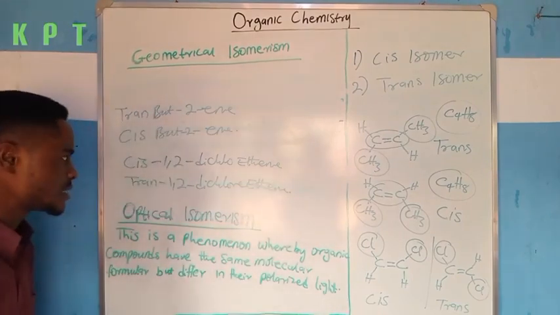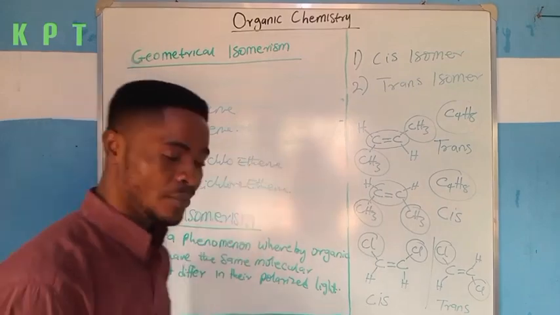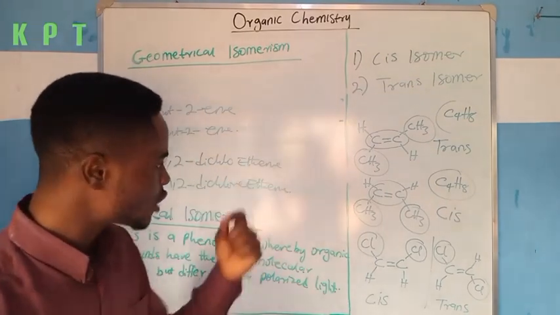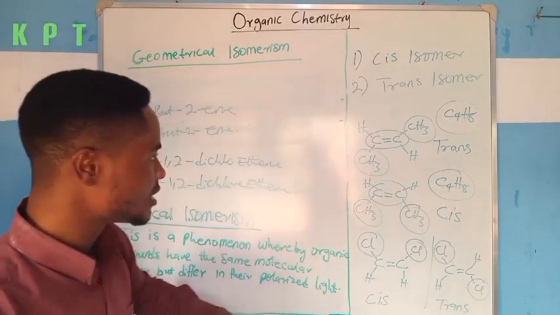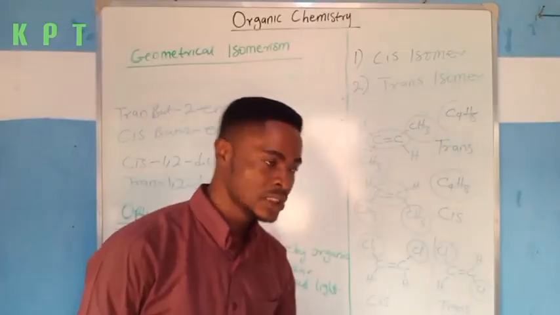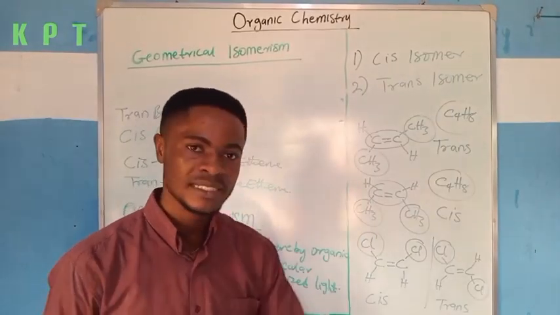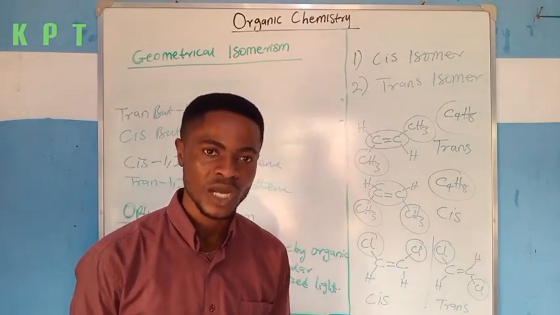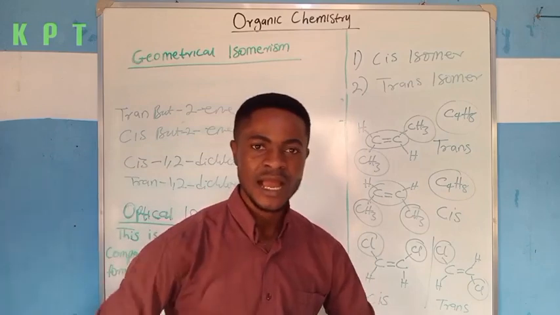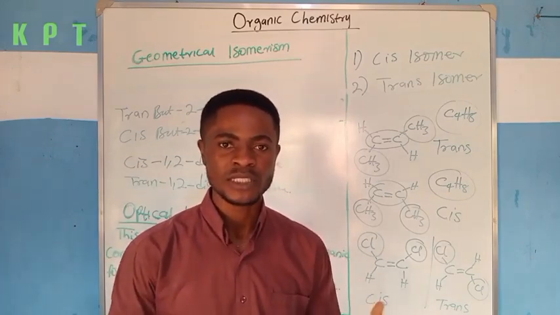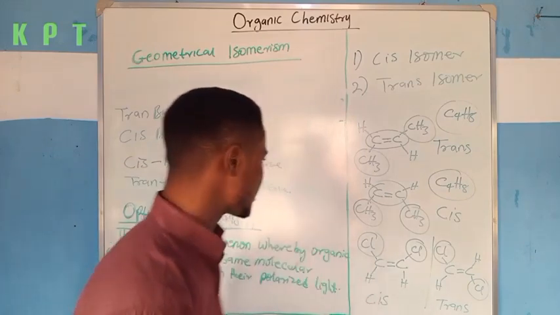So this is it. But I'm not actually talking about nomenclature in organic compounds, but I'm trying to make you understand what I mean by geometrical isomerism. That in geometrical isomerism, the isomers there are of two types. You have trans isomer when the groups are on opposite sides, and you have cis isomer when the groups are on the same side. All right.